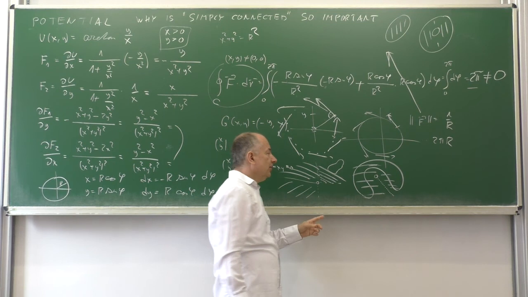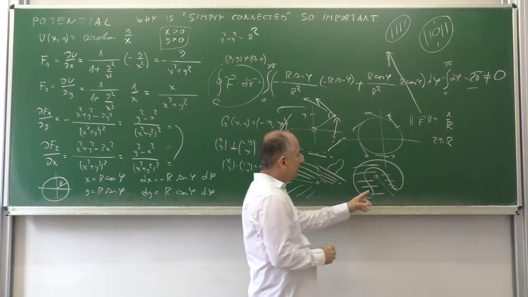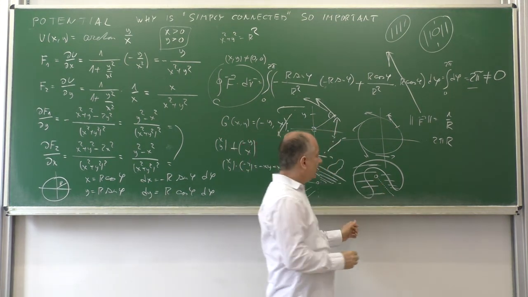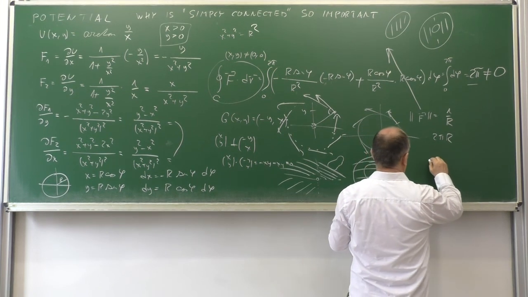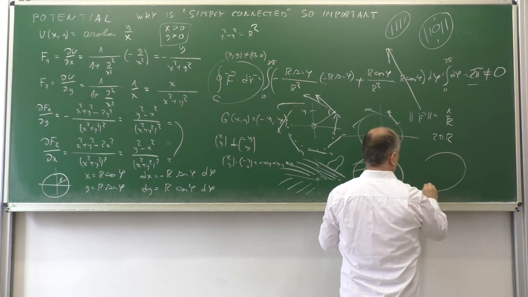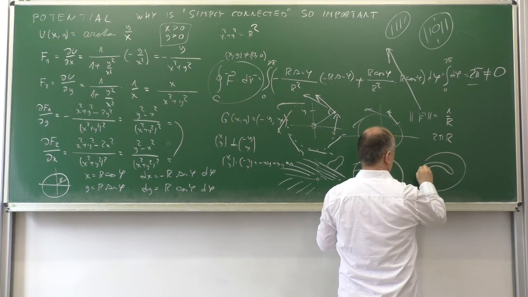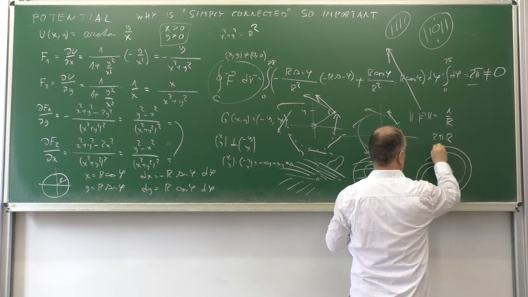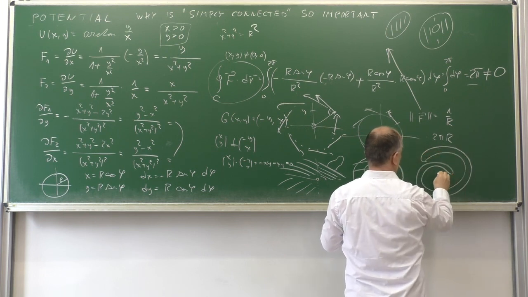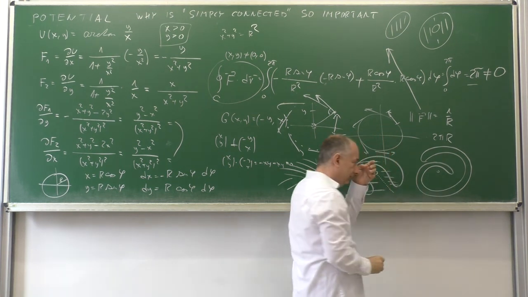This will be still 0 even if we cross this deleted line in some careful way. Here's the origin.